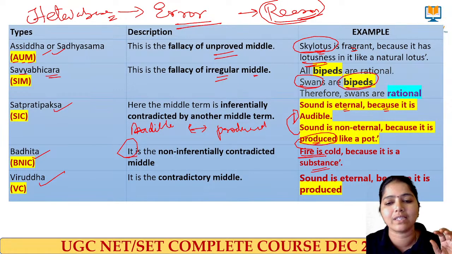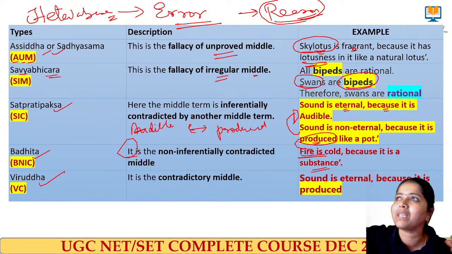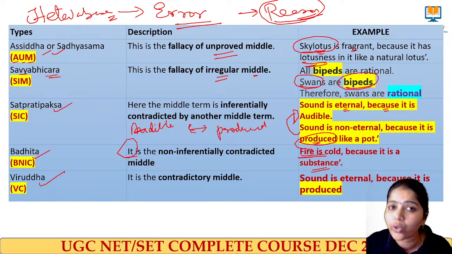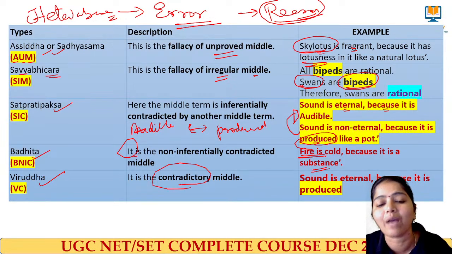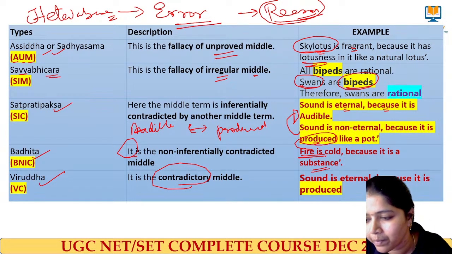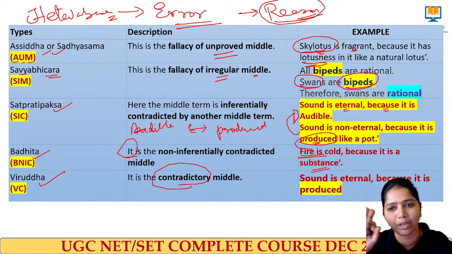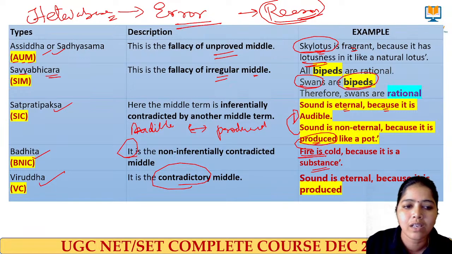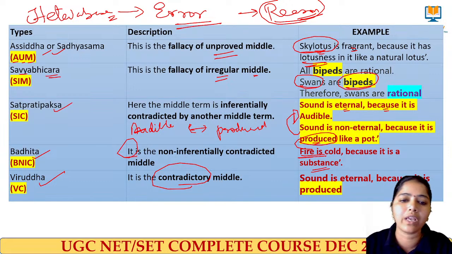Next we have the Viruddha fallacy. Viruddha means the reason which I am stating is not correct. It is contradictory. Sound is eternal because it is produced. As it is produced, it should not last for a longer time. So the reason which I am stating here is contradictory. It's not possible. Am I clear? And that we call a Viruddha fallacy. These are the 5 fallacies. If you are a beginner and don't know the other things, at least try to understand these 5 fallacies. Now we will go with the questions.